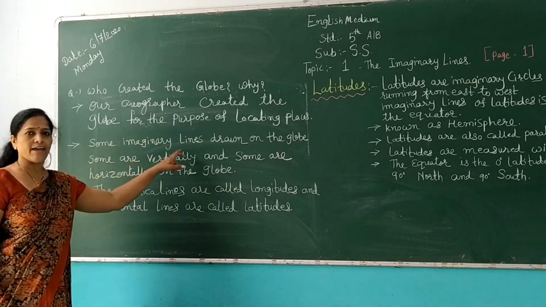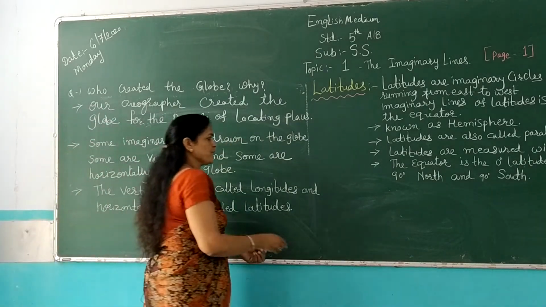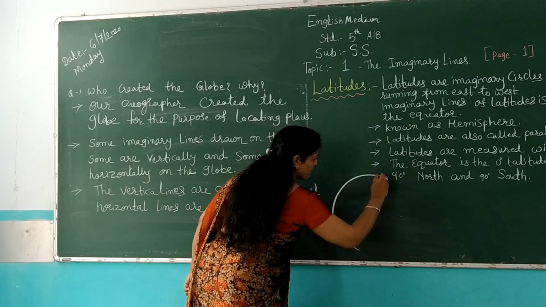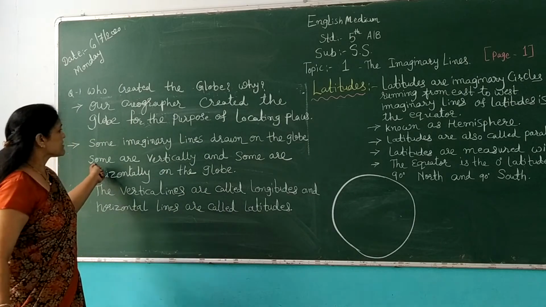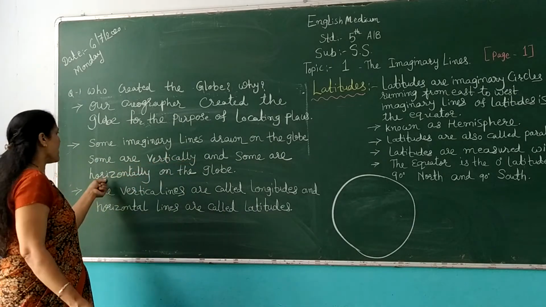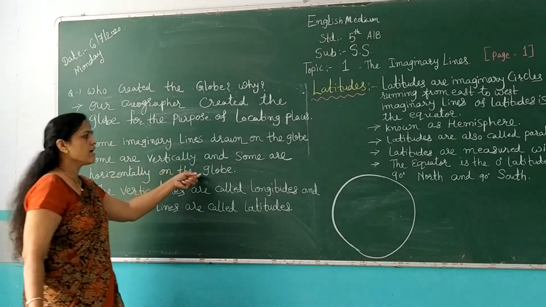Some imaginary lines are drawn on the globe, some vertically and some horizontally. Here is the globe.